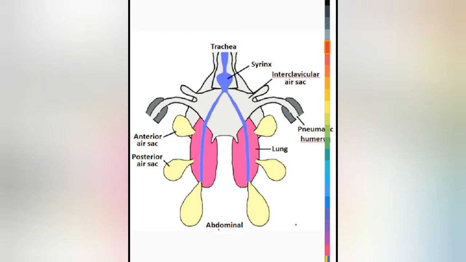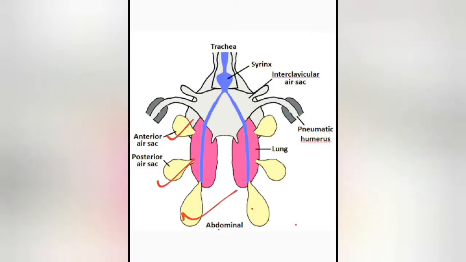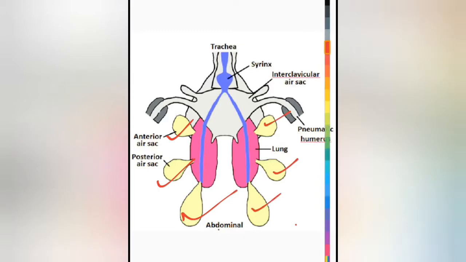As you can see in this picture, only 6 of them can be seen. The others are on the other side. There are generally 9 major air sacs and 4 minor air sacs, and in the air sac no alveoli are found. You all know what alveoli are. Since there are no alveoli, no gaseous exchange takes place within the air sac, but it only stores warm air.